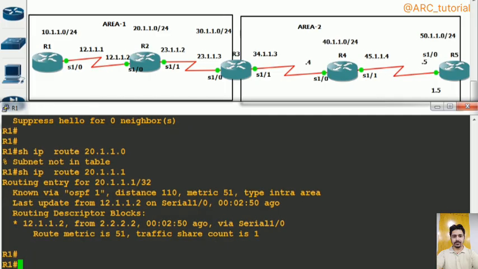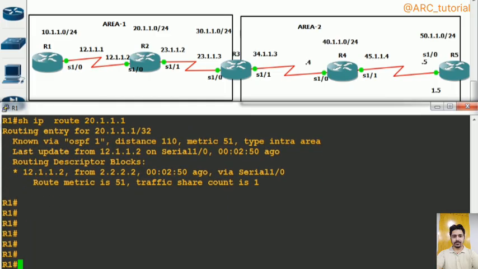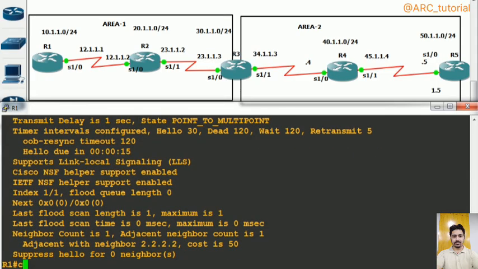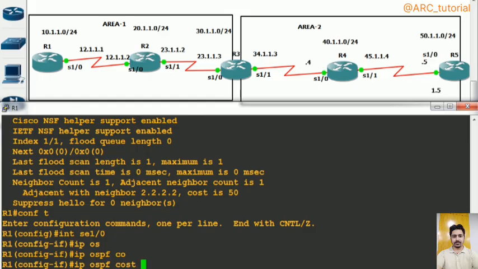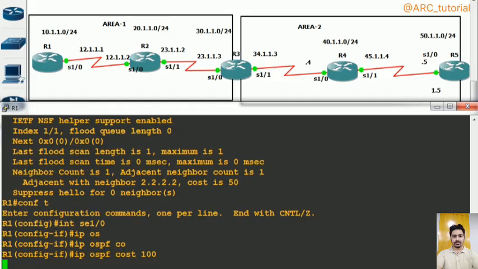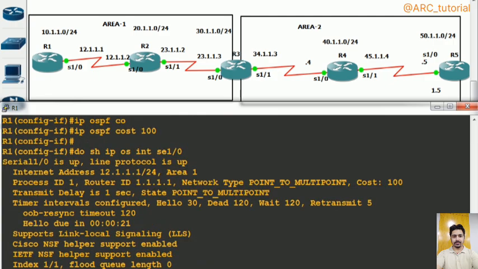Then after it, let's talk about how we can modify the cost of the interfaces as well. Like show IP OSPF interface serial 1 by 0. If you want to modify the cost of this interface, you can modify its cost by using this command, IP OSPF cost, and then you can configure whatever you want. However, that cost was calculated with the help of a formula, but this time if you configure any cost, then it will override that automatically calculated cost, right? Like here, if you have configured it as 100, then show IP OSPF interface serial 1 by 0 will show you that its cost is now 100.